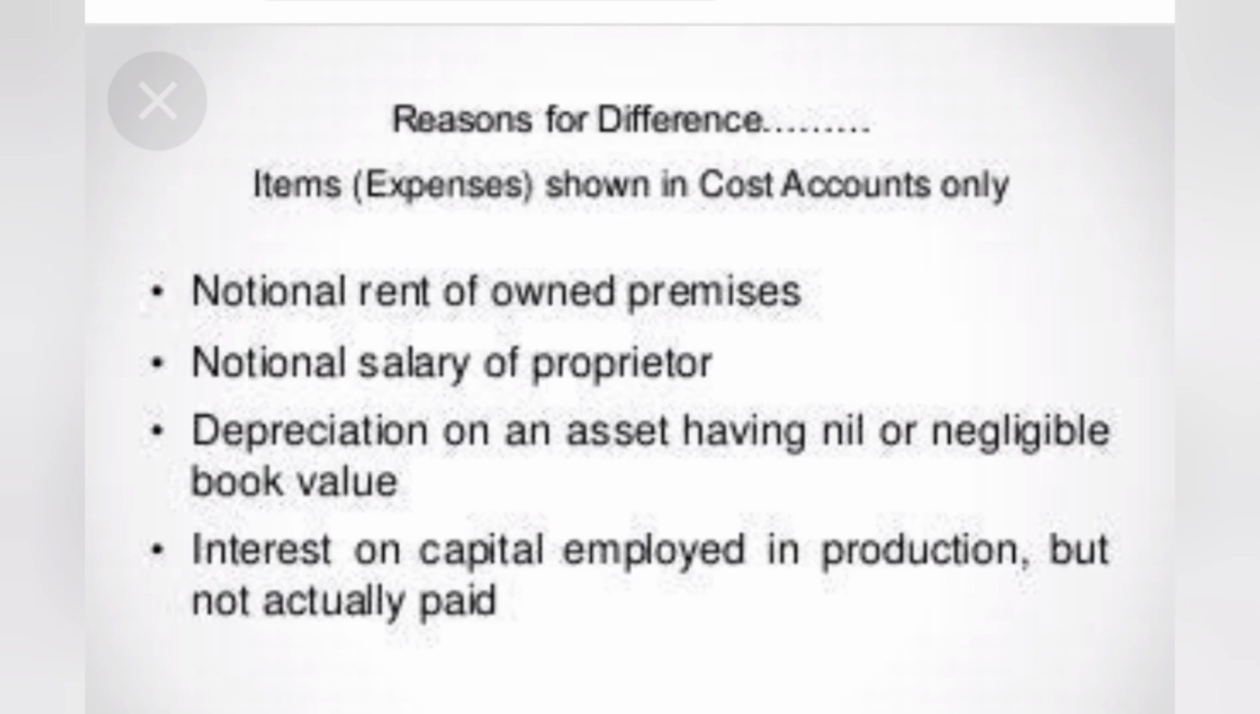These are the items or expenses which are shown only in the cost account, like rent of own premises, salary of proprietor, depreciation on assets which have negligible book value, and interest on capital employed in production but not actually paid.